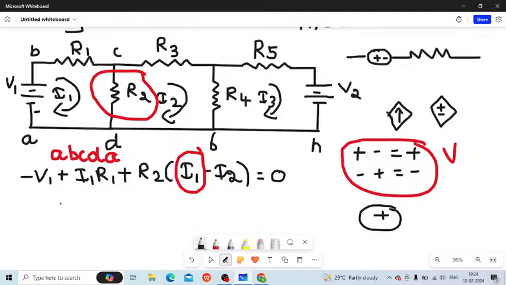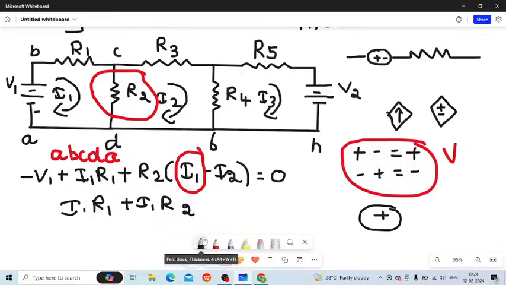Or I can write it as I1 R1 plus I1 R2, minus I2 into R2, which is equal to 0. Just a minute, I'm very sorry for the distraction, students.